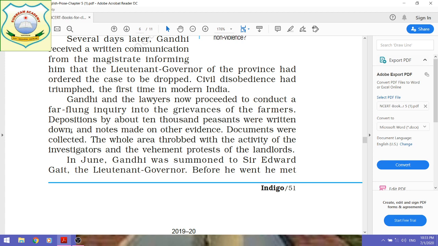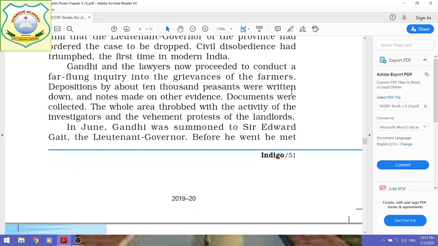All those things were collected, and documents were collected. The whole area throbbed with the activity of the investigators and the vehement protest of the landlords. The whole area at that time vibrated with the activity of the investigators.